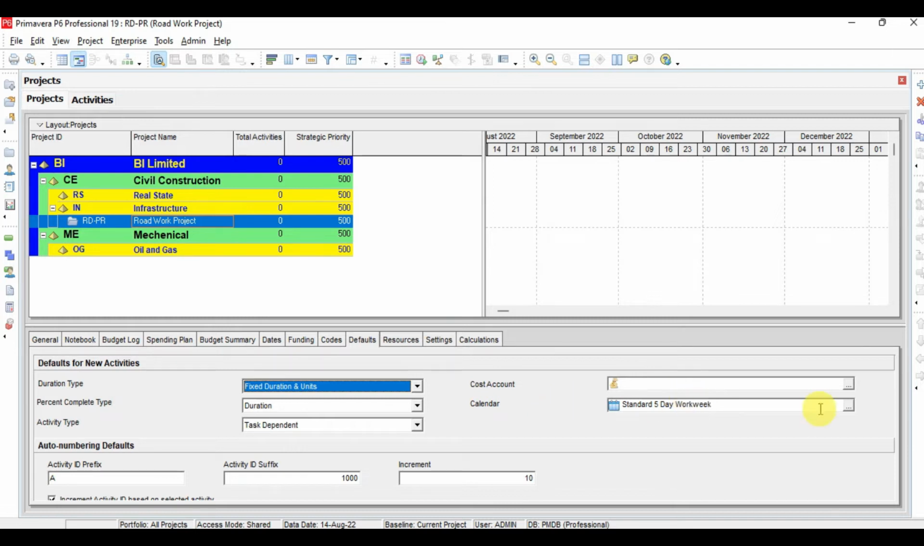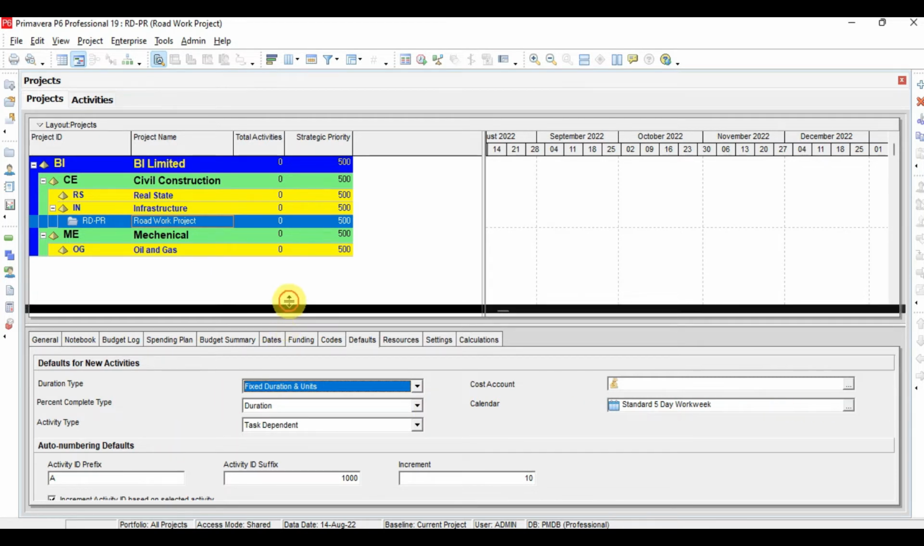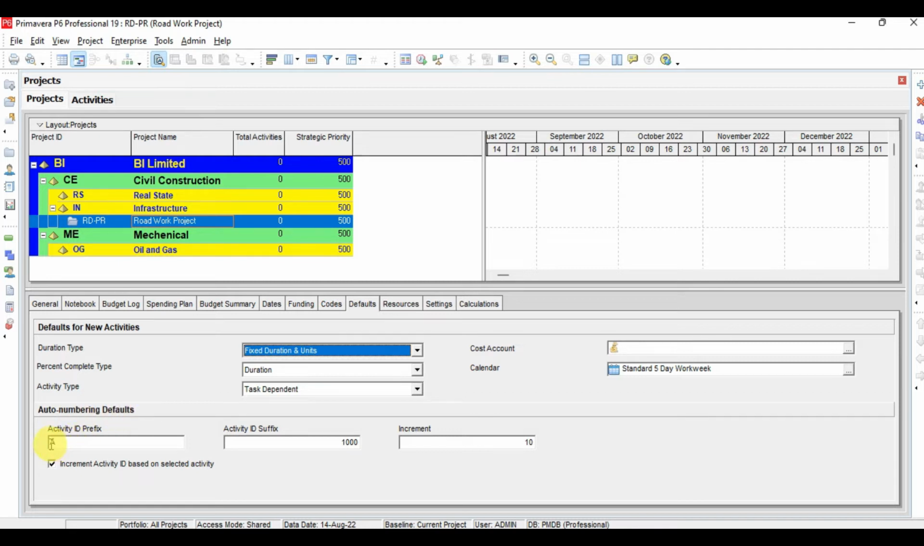And the calendar we can change. This is actually the calendar we did not define up to now, but you can check the calendar from here for the project. And the important thing is the activity ID. So the numbering of the activity ID, you can set by default from here. We have here the activity ID prefix, which is A.